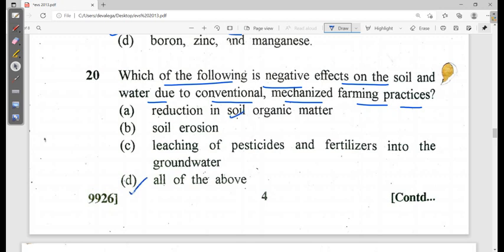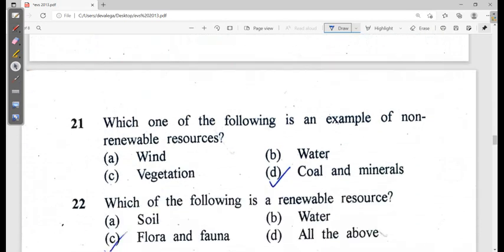Soil erosion, okay, fine, correct. Leaching of the pesticides, yes, if you use pesticides and fertilizers, then during surface runoff they go to the water body and contribute to eutrophication. So all three are correct. That means option D is looking correct. So this is option D. So this question paper is easy.